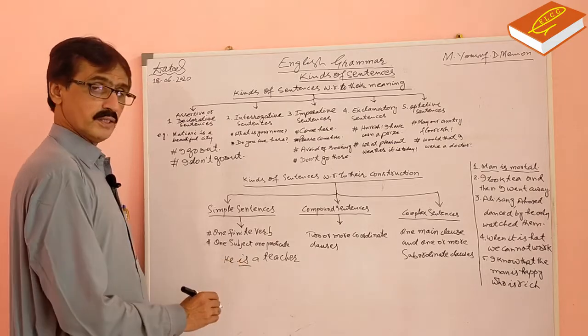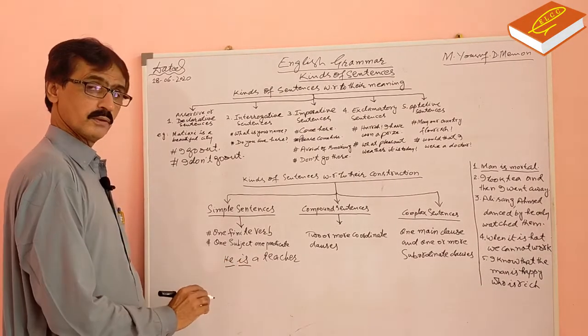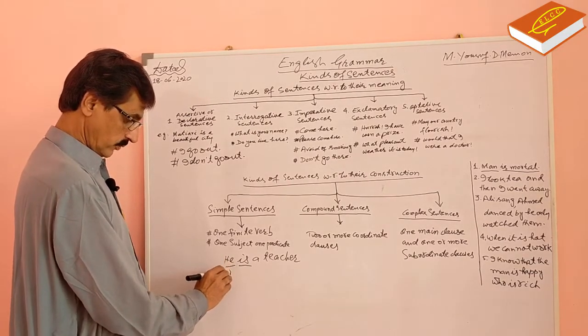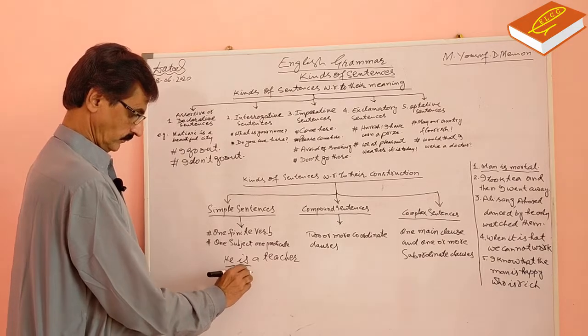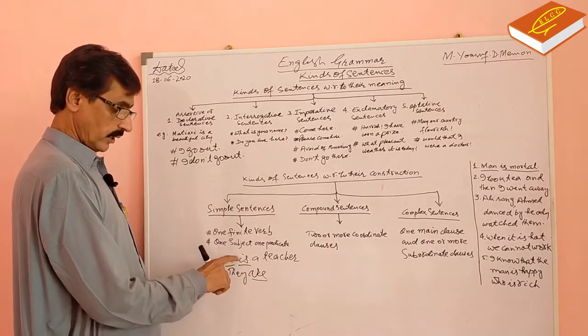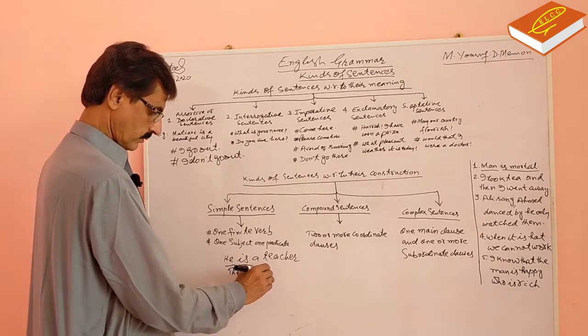Here is is used. It agrees with subject. If I write here they, then I will use are. I cannot use is with they. They are teachers.